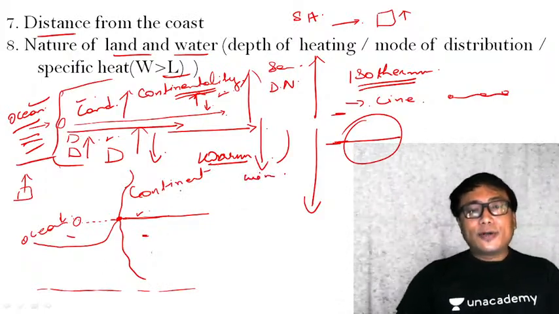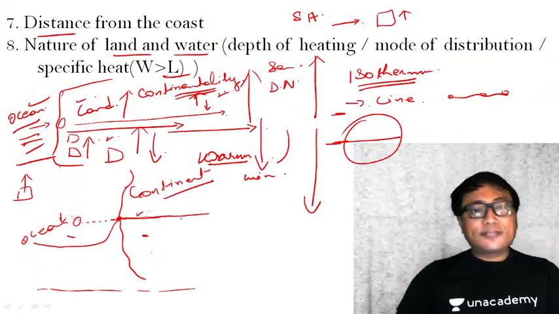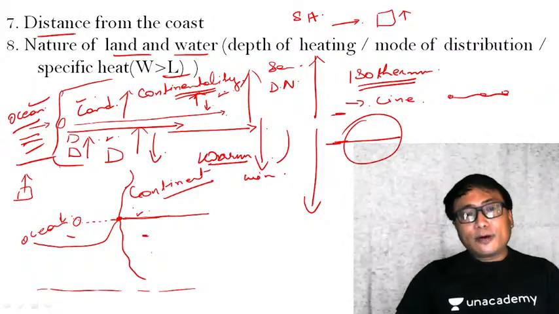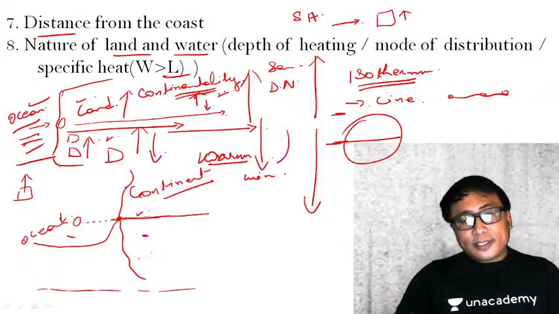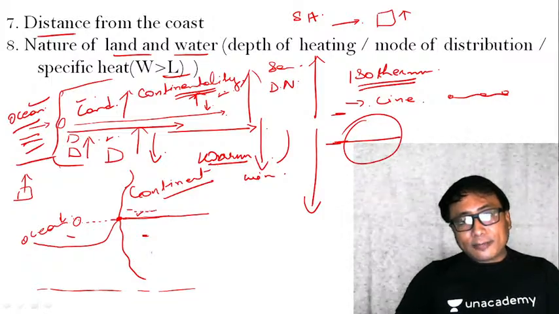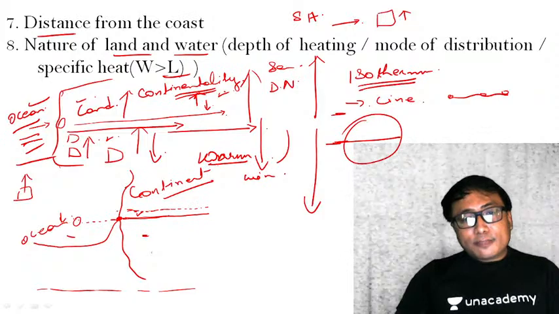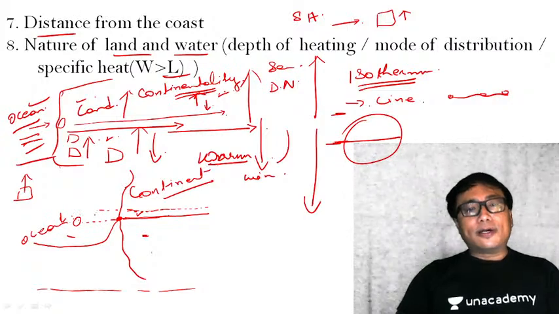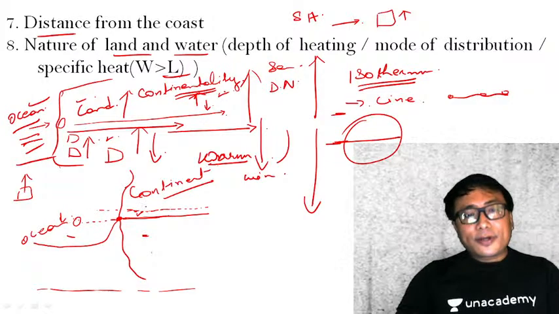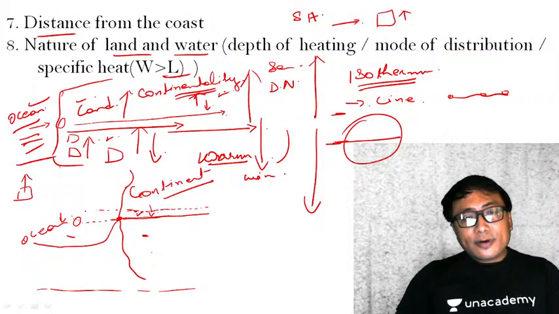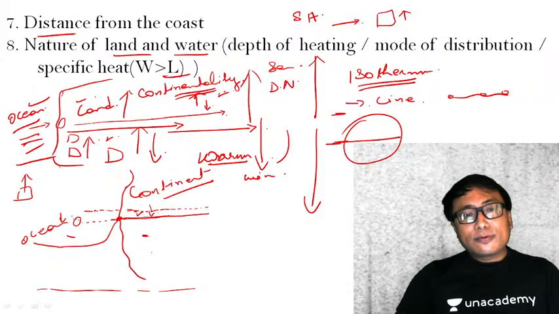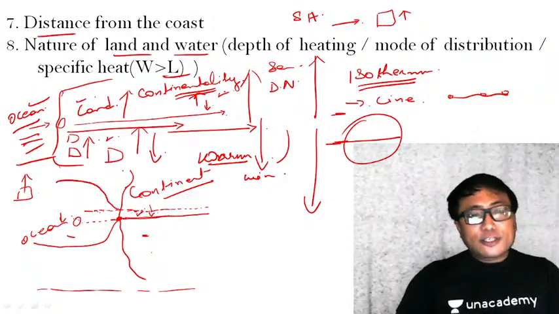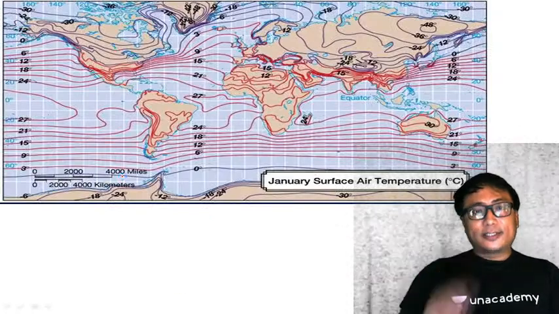It will be cold. Now, the continent or the land will cool down at a much faster rate. Therefore, at the same latitude, if I draw an isotherm, what will happen? Say for example, this is my land area. I draw one isotherm here like this. Now, at this particular latitude, the water will be much warmer. Why? Because the land is cooling at a faster rate. Therefore, at this latitude, the water will be much warmer. In order to find this temperature, I will have to go above like this. So that is the nature of isotherm that you will find, like this, you see here.